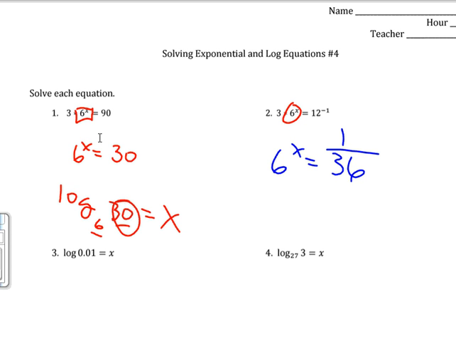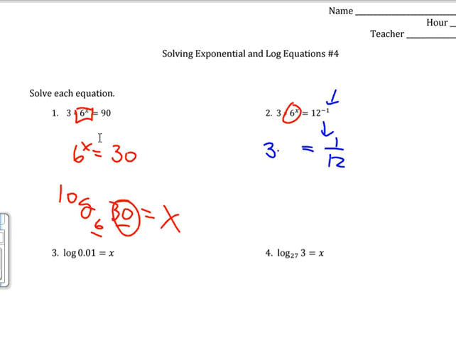So then you should ask yourself, what's that? How about this? 12 to the negative 1. What's that? Another one? 12 to the negative 1? 1/12. You got to know what the negative 1 power means. It means 1 over. Okay?